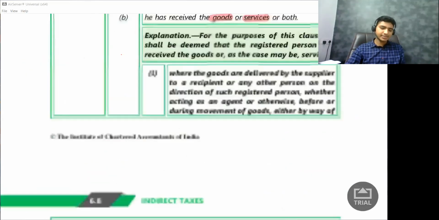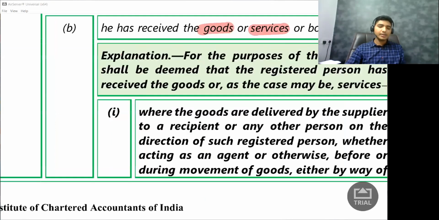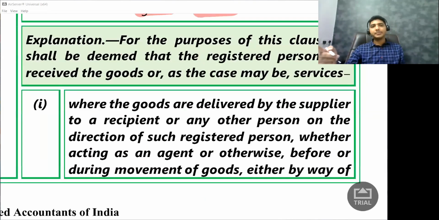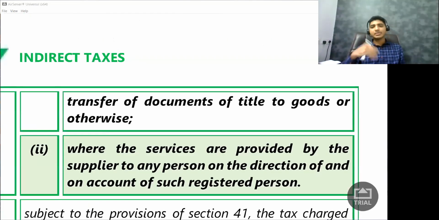What are they saying? Let us read. Where the goods are delivered by the supplier to a recipient or any other persons on the direction of such registered person. Who is giving the direction? Mr. A is directing Mr. X to deliver it to Mr. B. Whether he is acting as an agent or principal doesn't matter, it is assumed that I have received the goods.